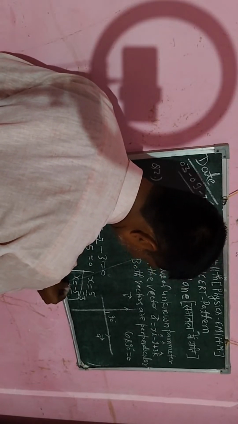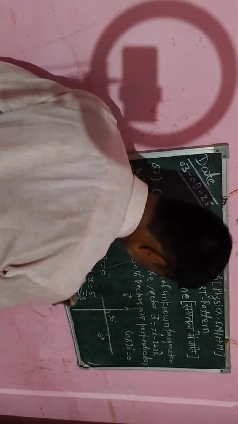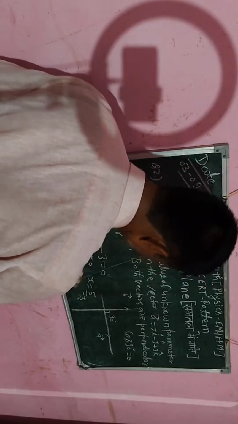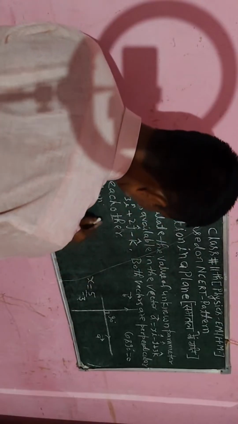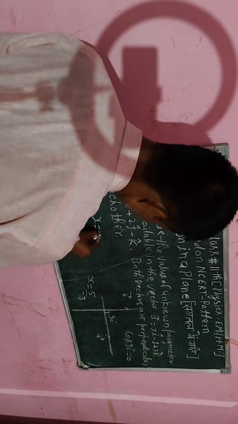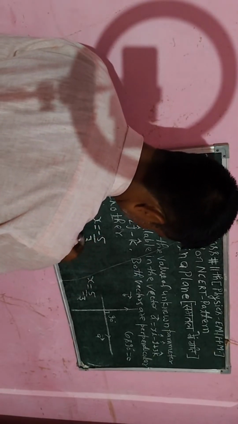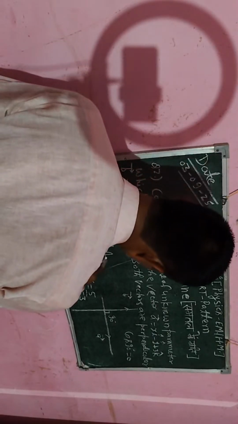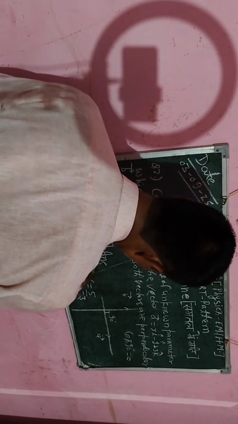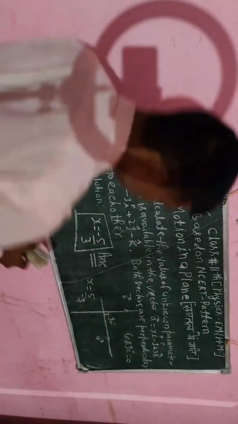Here I have to put this one. There will be extra space, so I will place it on the left hand side and write it properly. So x is equal to minus 5 divided by 3. So this is the required answer for the parameter. X is the unknown parameter, and it will lie from minus infinity to plus infinity.